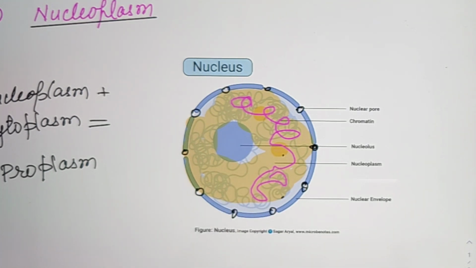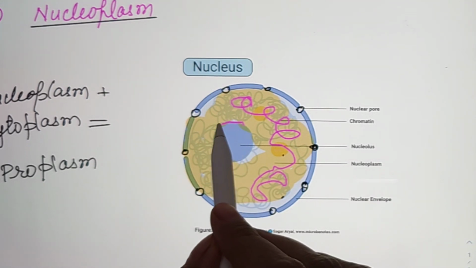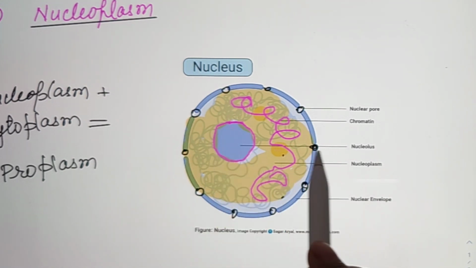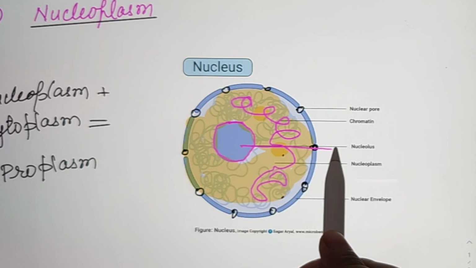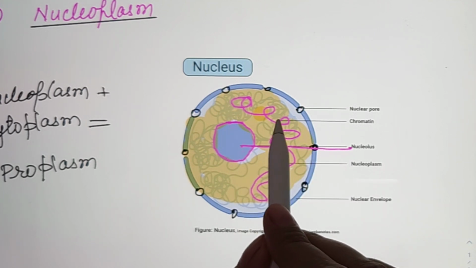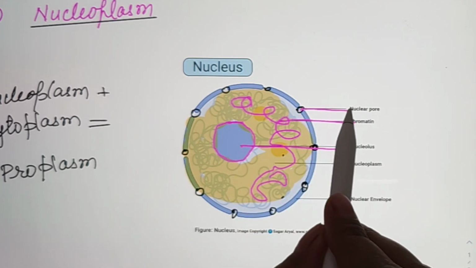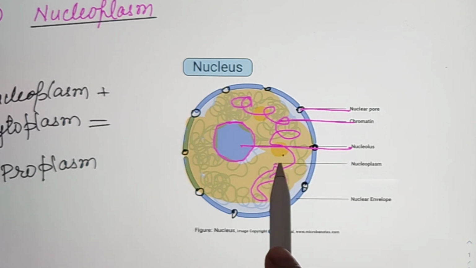It consists of chromatin threads. And this is the nucleolus, this is chromatin fiber, this is the nuclear pore, this fluid is called nucleoplasm, this is the nuclear envelope, and this is the nuclear pore.